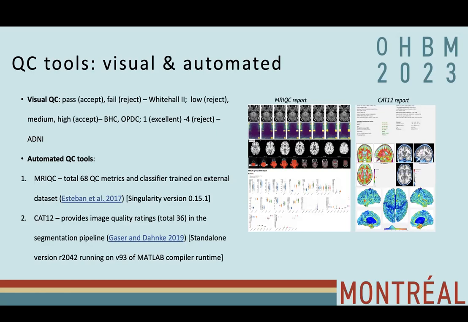The other tool is the Computational Anatomy Toolbox. It provides about 36 image quality ratings in the segmentation pipeline. And then we use the weighted image quality rating to bin the images into accept and reject quality. So just have a look at these reports that the automated tools create for each individual image.